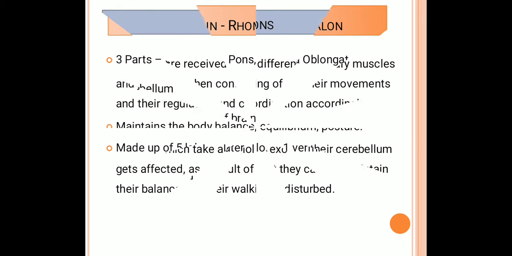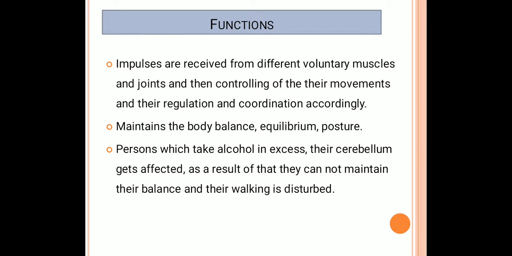What are the main functions of the cerebellum? It maintains equilibrium and controls posture. Normally the impulses are received from different voluntary muscles and joints, and then it controls their movements, regulation and coordination accordingly. It maintains the body balance, equilibrium, and posture.